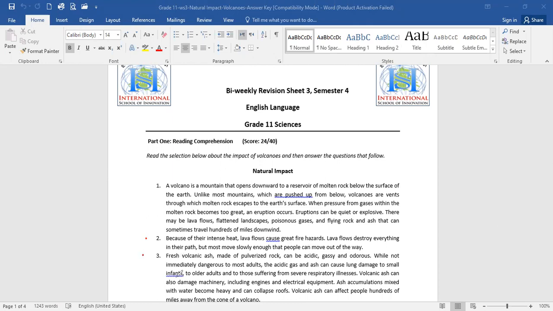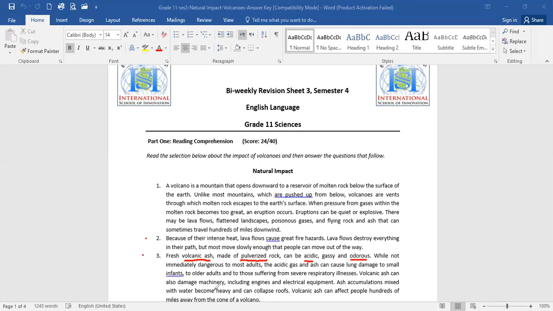Paragraph three, fresh volcanic ash. Again, one major effect of volcanic eruptions. First of all, the lava, of course, then the volcanic ash made of pulverized rock. Pulverized means totally crushed. It can be acidic, gassy, and odorous, meaning having a strong smell.